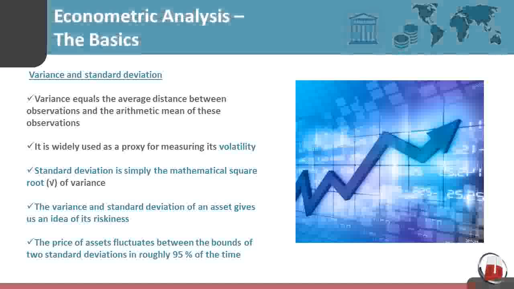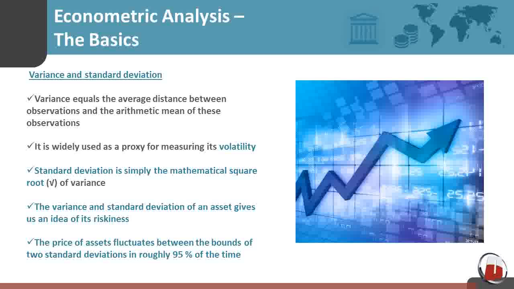Variance and standard deviation. Variance equals the average distance between each observation and the arithmetic mean of these observations. It is widely used as a proxy for measuring one of the most important characteristics of every traded asset, its volatility. Standard deviation is simply the mathematical square root of variance. Essentially, it is the same thing as variance, just in a different format. Volatility means risk. The more an asset price fluctuates, the higher its risk. Therefore, the variance and standard deviation of an asset give us an idea of its riskiness.